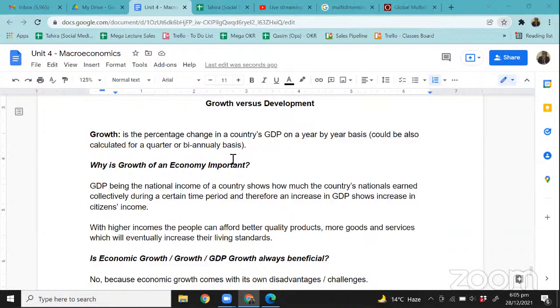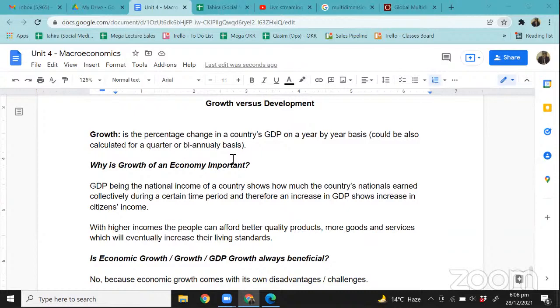Now, when GDP is growing or there's economic growth that is taking place, right? It means that the citizens of that country are now earning more than what they used to earn, right? So if a person XYZ was earning 50,000 rupees before, now with more economic growth, most probably that person will be earning something more than 50,000. So with higher incomes, that person can buy more goods, can buy better quality goods, right?